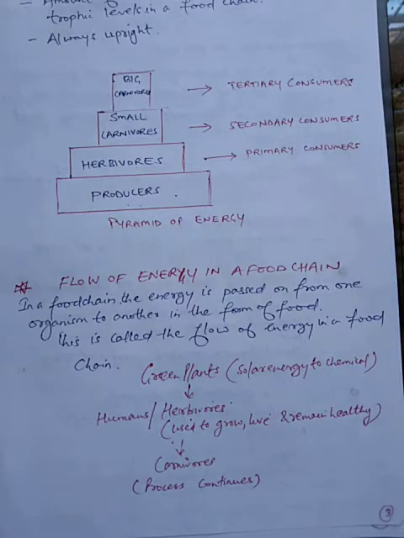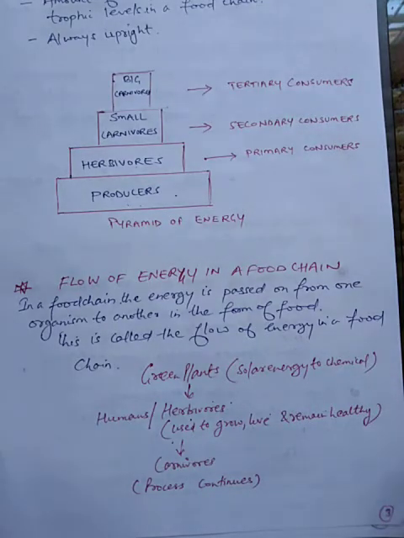The energy from one organism reaches another organism, and from that organism it further passes to some other organism. So there is flow of energy, and this is a continuous process.